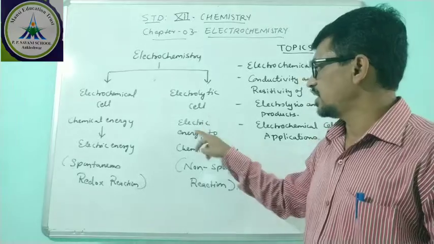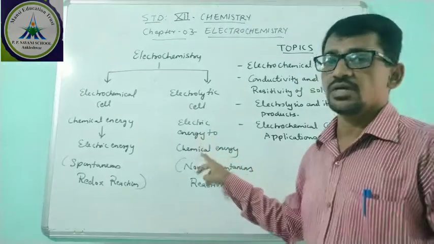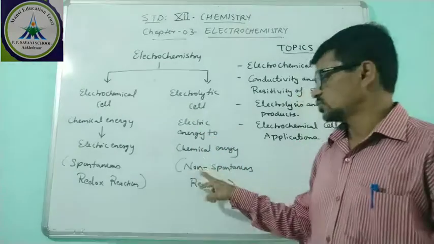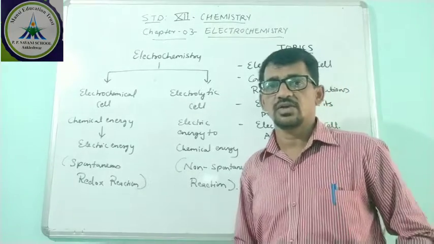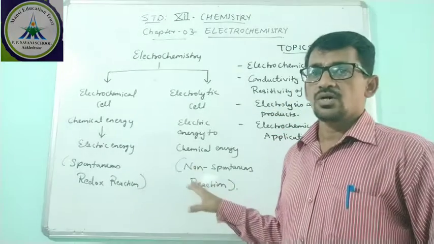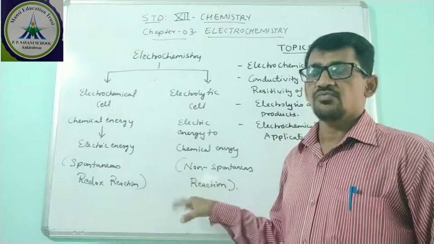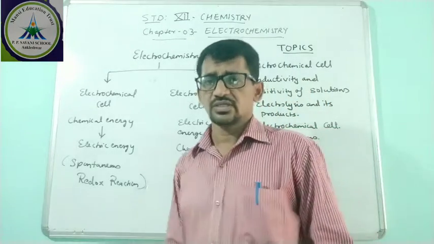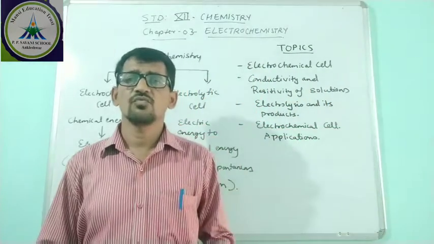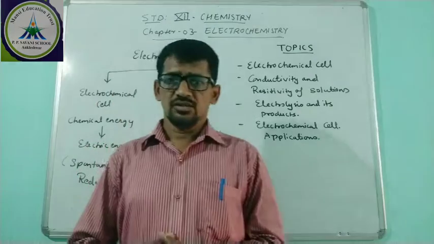In an electrolytic cell, electric energy is converted to chemical energy. A non-spontaneous redox reaction takes place only if electricity is applied to the electrodes. Now we discuss the cell, and then we go to the Daniell cell or galvanic cell.